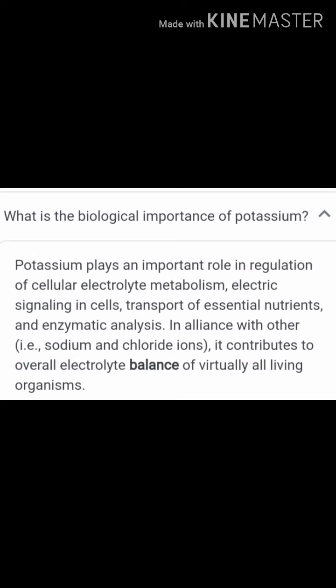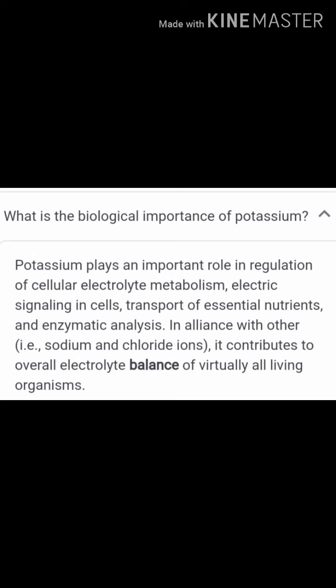What is the importance of potassium? Sodium and potassium, although similar chemically, differ quantitatively in their ability to penetrate cell membranes, in their transport mechanism, and in their efficiency to activate enzymes.